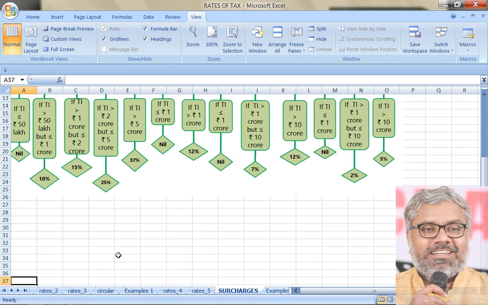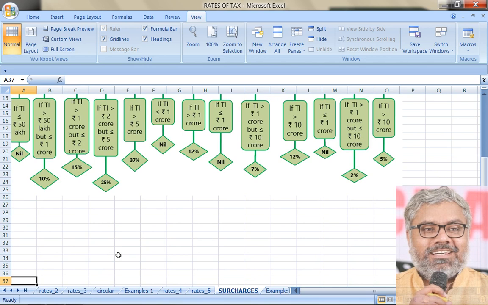For all the SSCs other than individuals, if the income of the SSC does not cross 1 crore, there is no surcharge. That has to be remembered. Means what? Other than individuals, for all types of SSCs, surcharge is applicable only if the income of the SSC exceeds 1 crore rupees. Then only surcharge will be applicable.